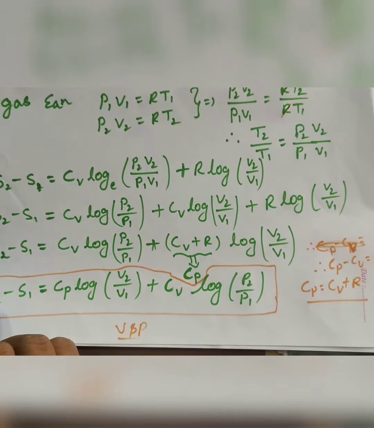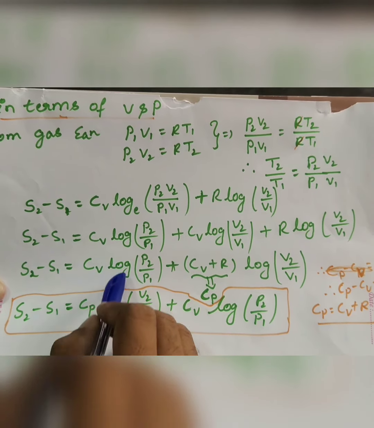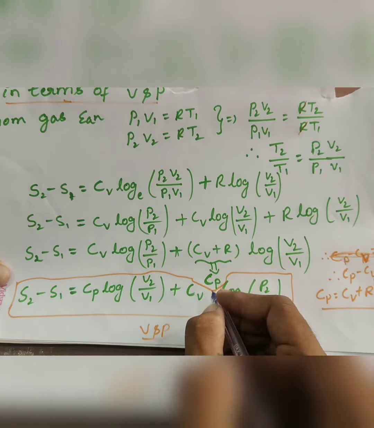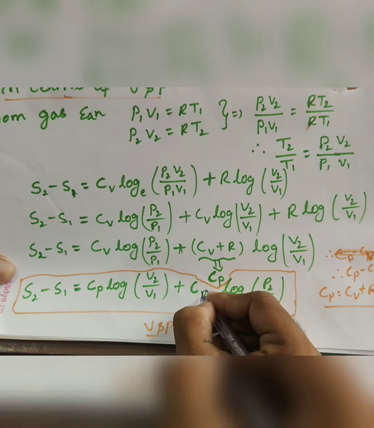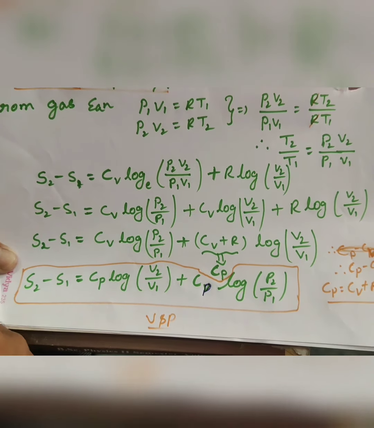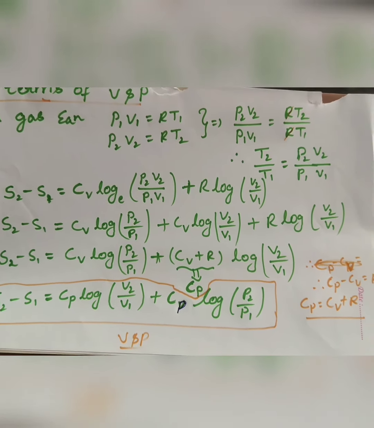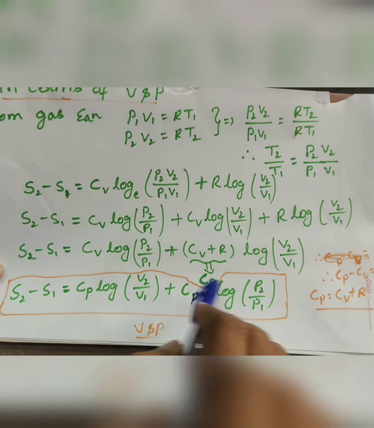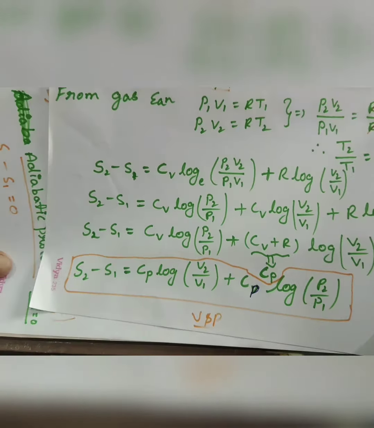So now the change in entropy S2 minus S1 becomes Cp log V2 upon V1 plus Cv log P2 upon P1. So this is in terms of volume and pressure.